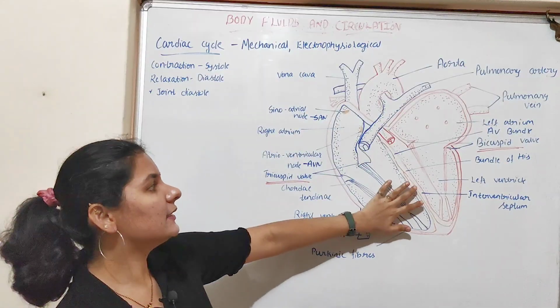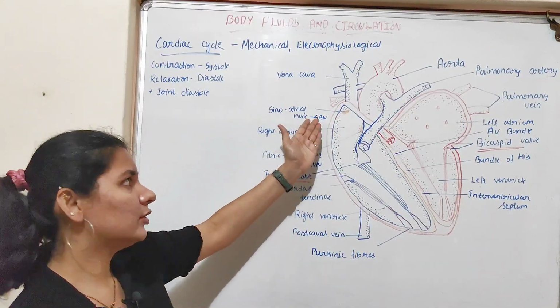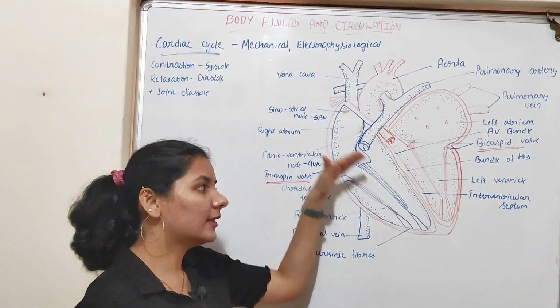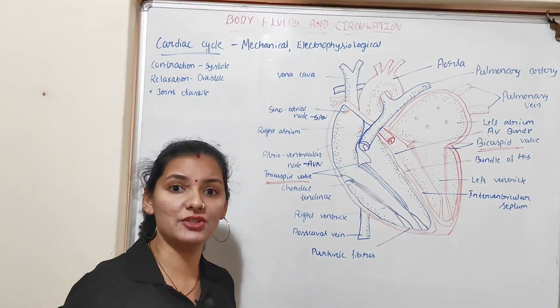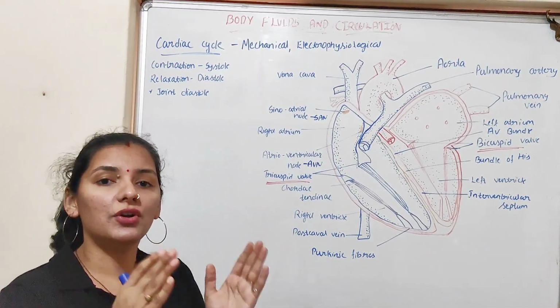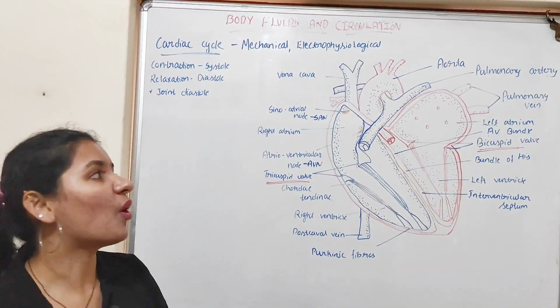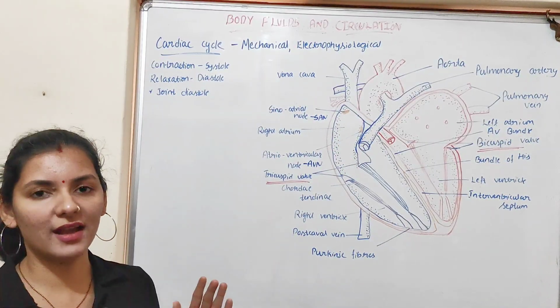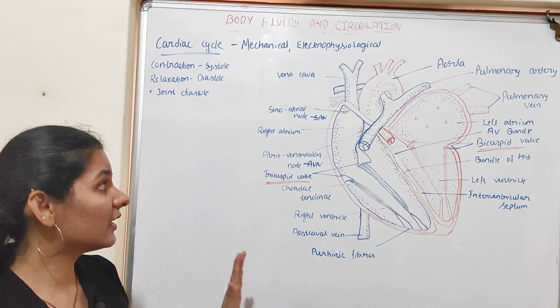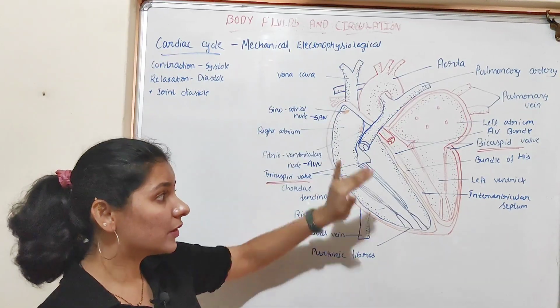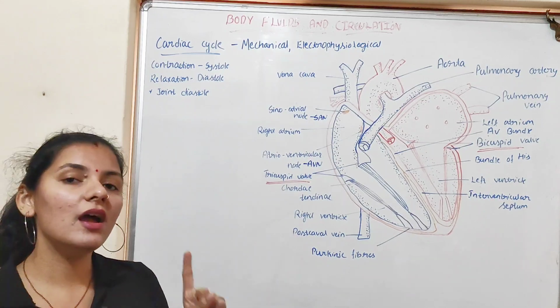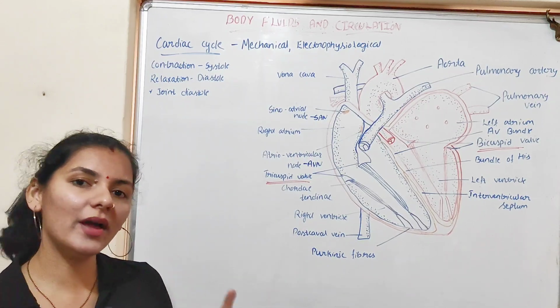After this joint diastole, again the sinoatrial node generates the action potential, there will be contraction of the atrium, and this cyclic event repeats. So the events, that is contraction and the relaxation of both the atrium and the ventricle, together are known as a cardiac cycle. Whatever cyclic events I discussed, together are known as one cardiac cycle. As I told, one cardiac cycle is nothing but one heartbeat.